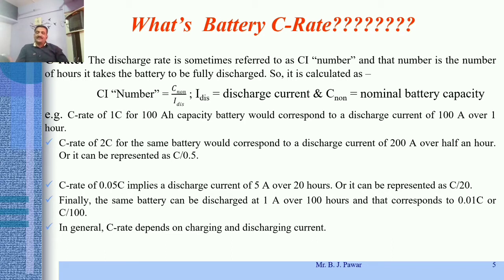Finally, the same battery can be discharged at 1 ampere over 100 hours, which corresponds to 0.01C, or it is rated as C by 100, right? Thus in general the C rate depends on the charging or discharging current of that battery.